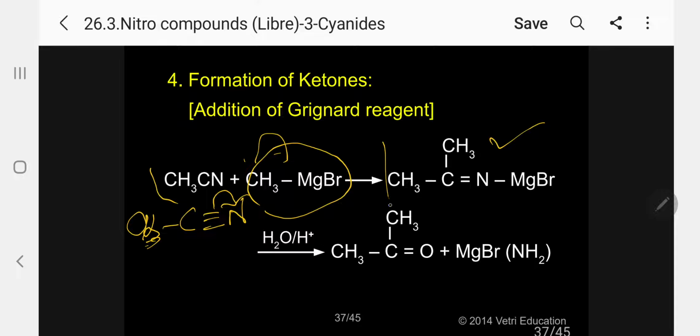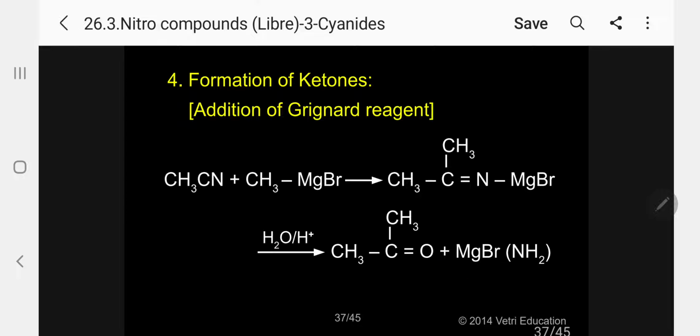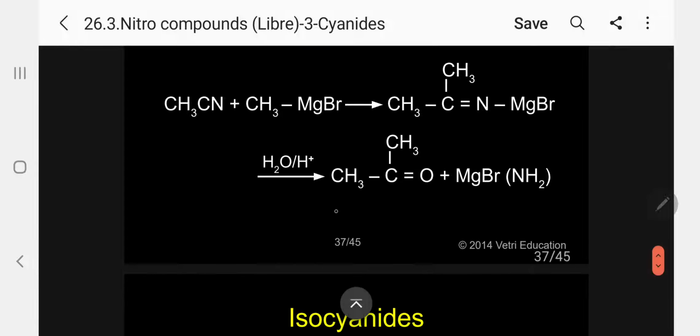This intermediate is formed, followed by hydrolysis. On hydrolysis, acetone and MgBrNH2 are formed. So ketones can be prepared with the help of the Grignard reagent. Kindly follow.